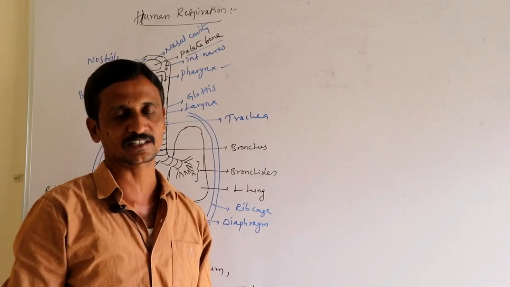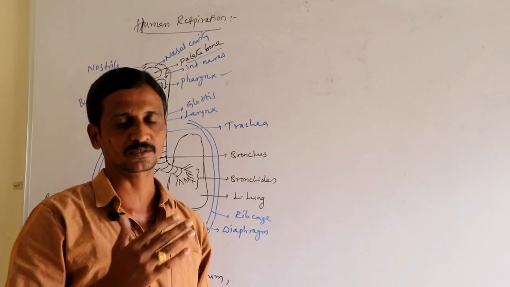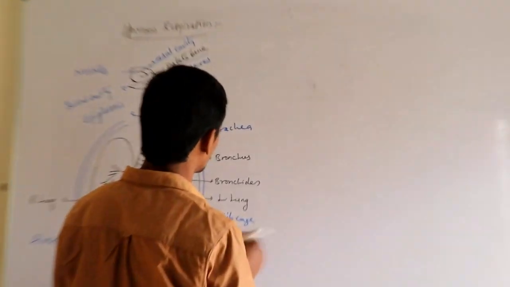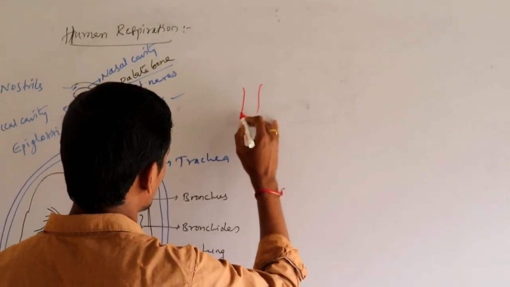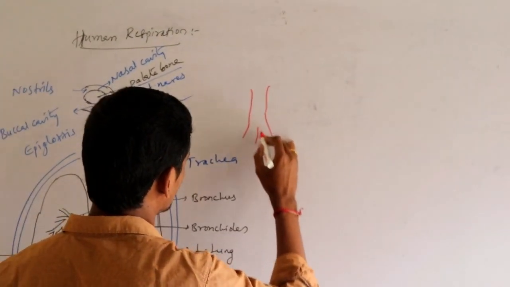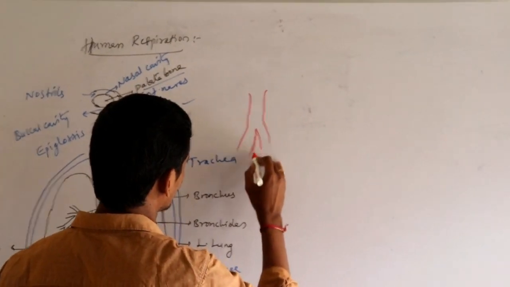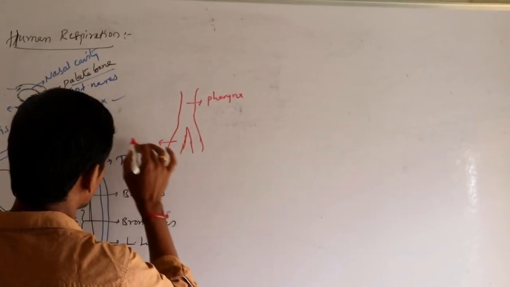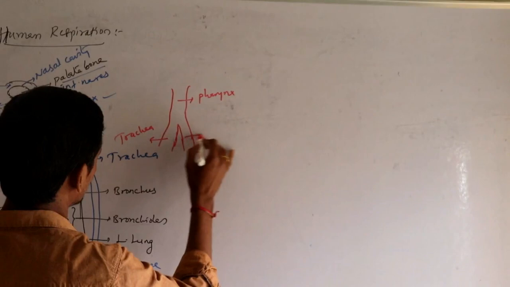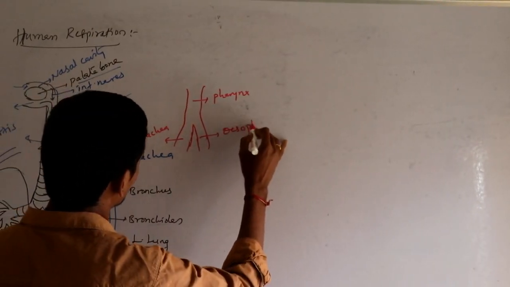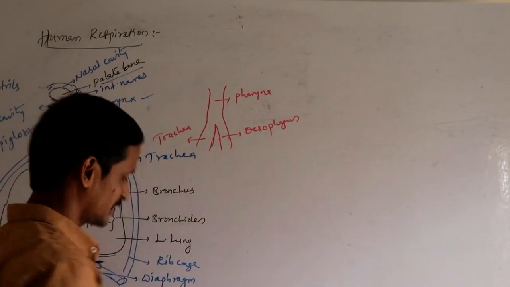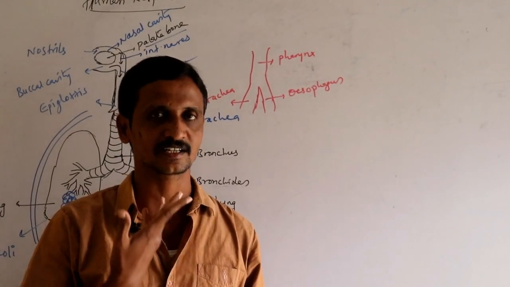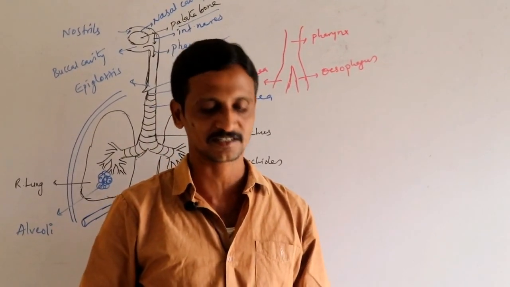Epiglottis and glottis together prevent the entry of food into the trachea. For example, if this is the pharynx, it continues into two pipelines. Let us assume this is the trachea, your windpipe, and this is the esophagus, your food pipe. Actually, the trachea and esophagus are not side by side. The front one is the trachea, and behind the trachea the esophagus is present.